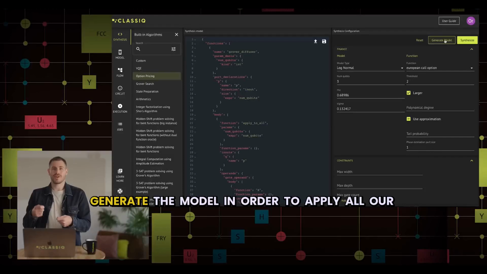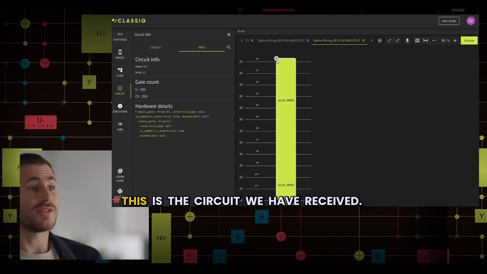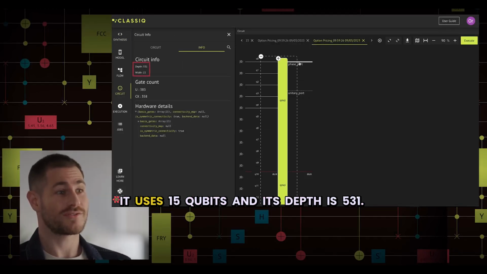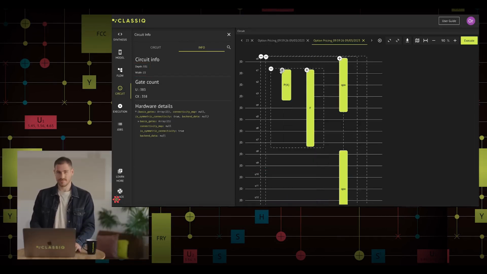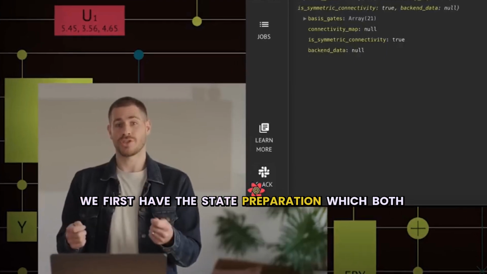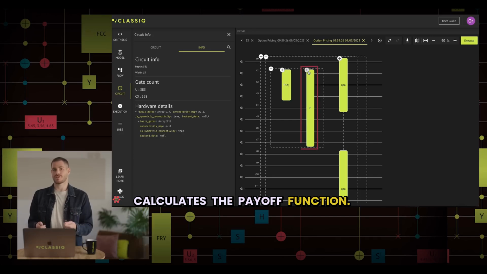Now we first need to generate the model in order to apply all our changes, and then we synthesize our model to receive the quantum circuit. This is the circuit we have received. It uses 15 qubits and its depth is 531. Let's understand the circuit itself. We first have the state preparation, which both prepares the log normal distribution and calculates the payoff function.